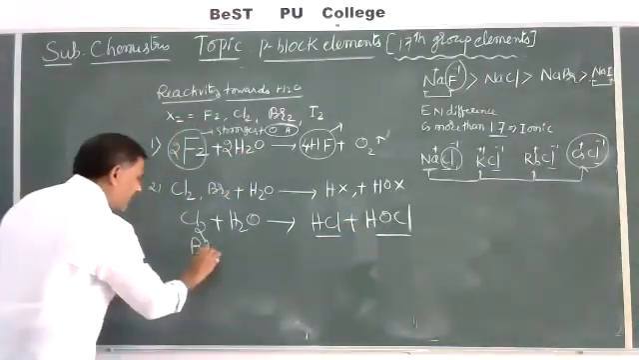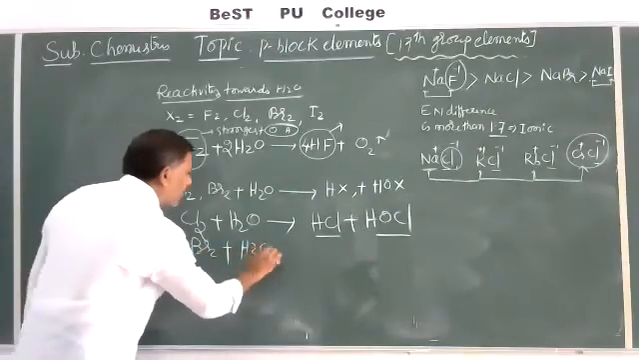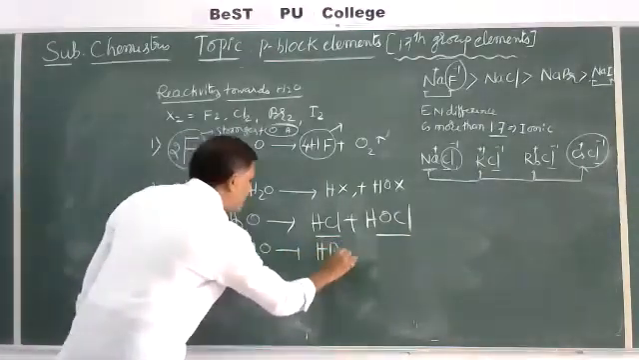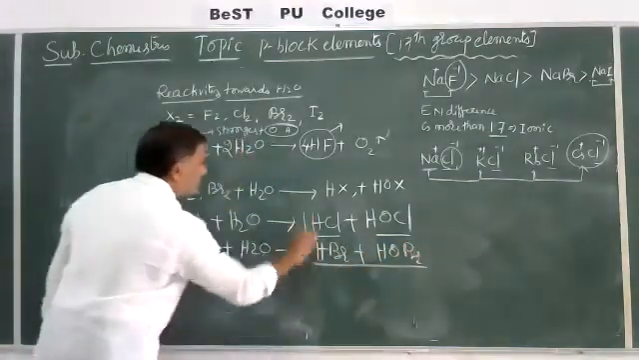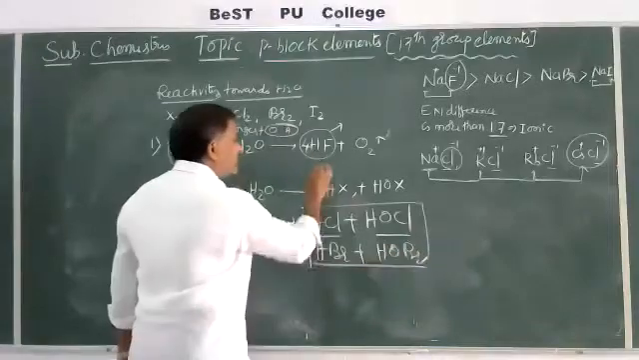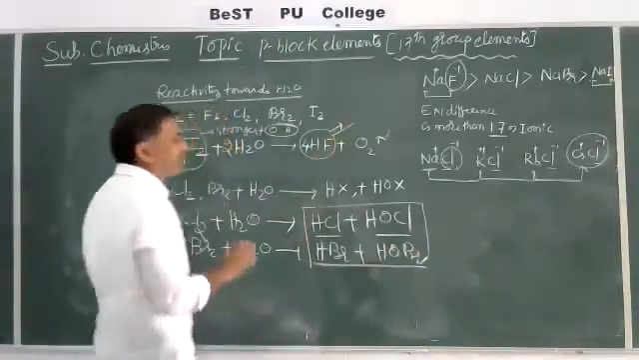Same here, Br2 also reacts with H2O and gives HBr, hydrogen bromide, and HOBr. 2 products are formed here. Whereas in case of fluorine, only one is formed, hydrogen fluoride.